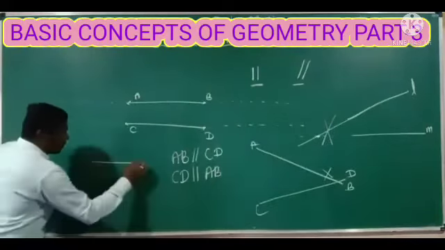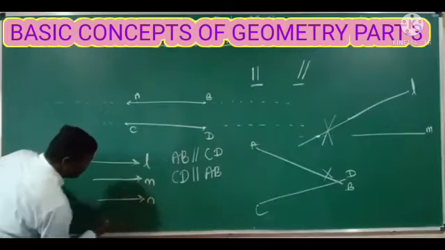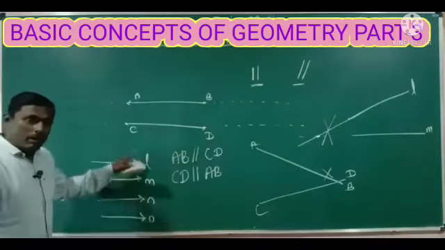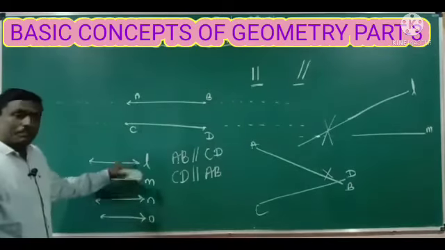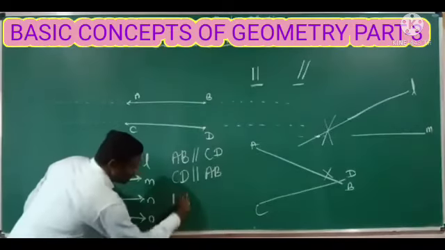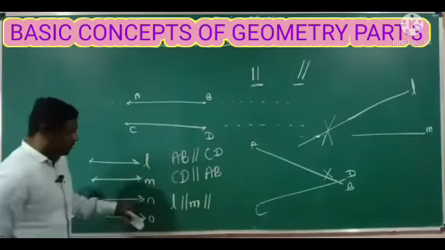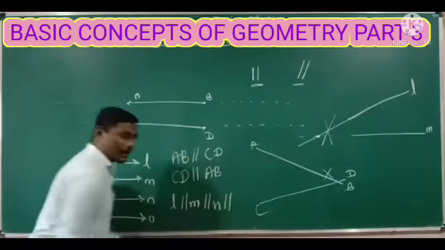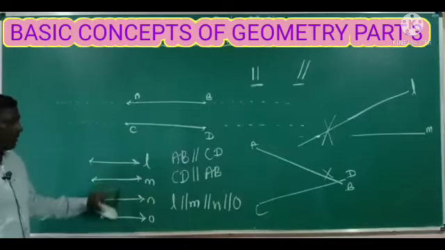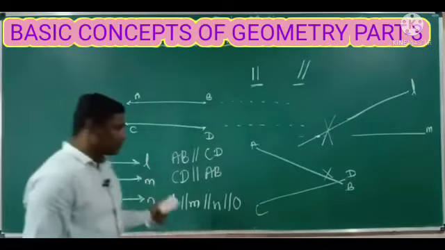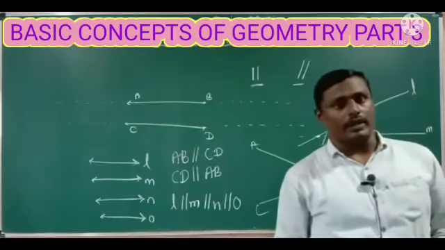If I take more lines, for example L, M, N, O, and all four lines are parallel, how do you represent these lines? L is parallel to M, M is parallel to N, N is parallel to O. So all the given lines are parallel here. By using this symbol, we represent parallel lines.